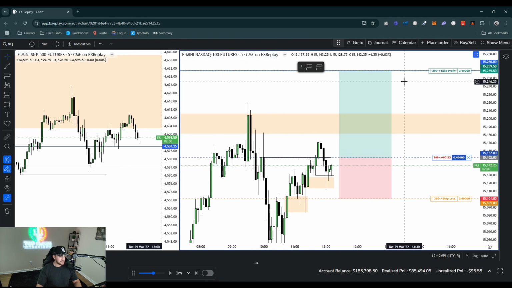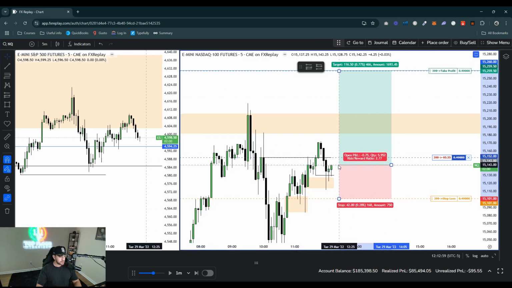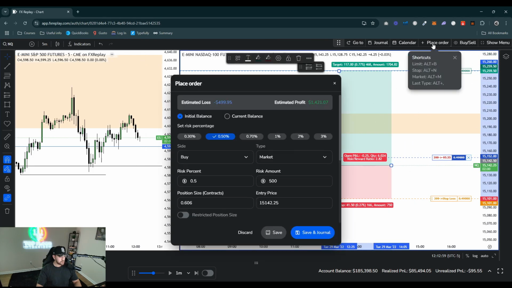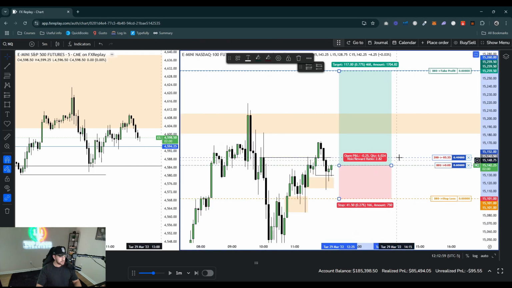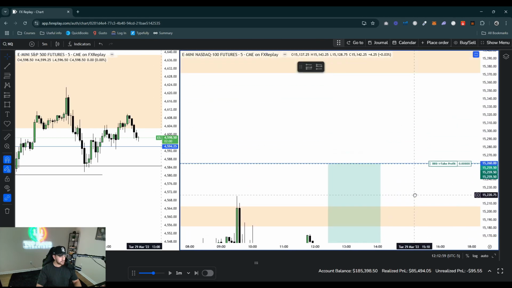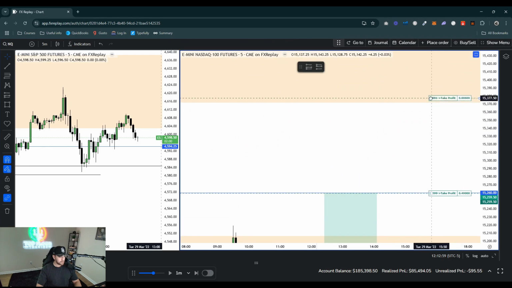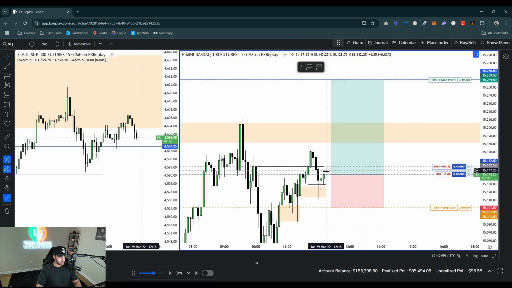I do kind of want to add here just because we do have the confirmation on the 5-minute. So let's go ahead and just add one more here. Same stop as well. So let's go ahead and just add the full position now. So that is the full position. So we're going to look to take profit up at this high. And again, just leave a runner all the way up at that daily fair value gap. So let's go ahead and see what happens here.